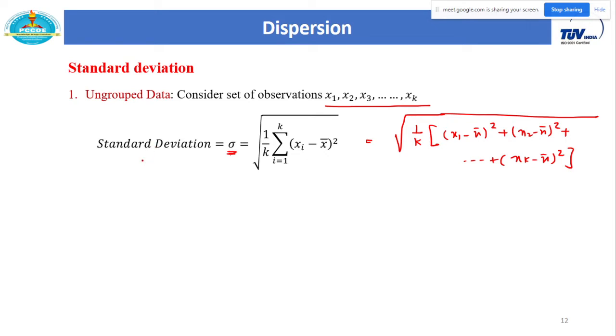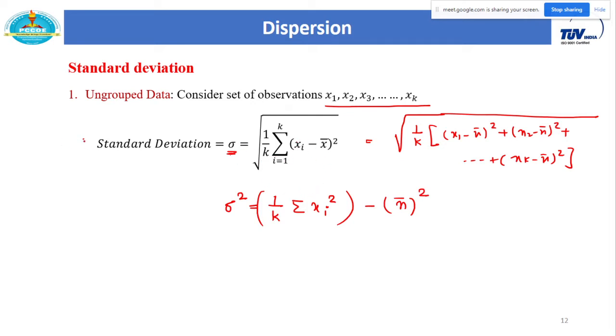But for calculation purposes, we need to simplify this formula, because otherwise it increases your calculation. Just to avoid that, you can simplify this formula. So the simplified formula is like this. It is better to consider sigma square equal to 1 by k summation of xi square, put in one bracket, minus mean its square. So this is the simplified formula of the standard deviation.